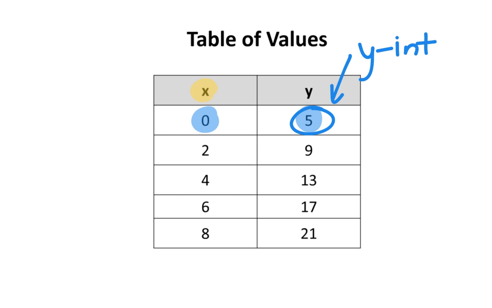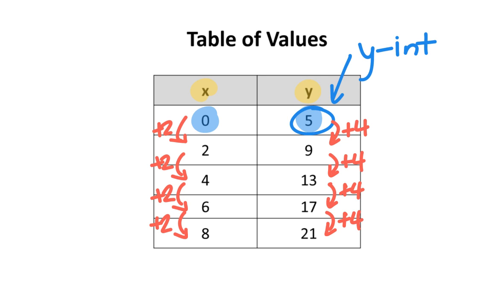Take a close look at the values of x. You'll notice that they're increasing by 2. Take a close look at the values of y. You'll notice that they're increasing by 4. But how are these numbers going to help us to find the slope of this line?